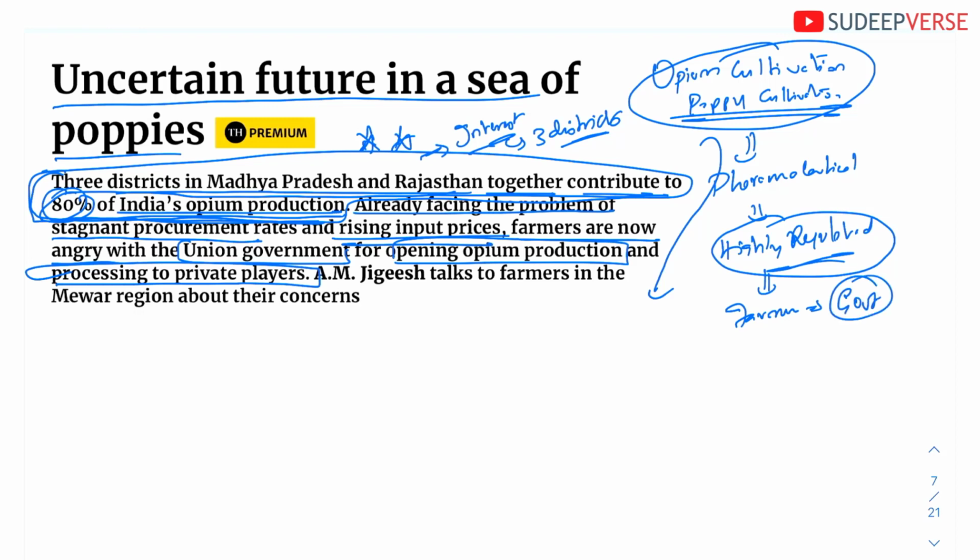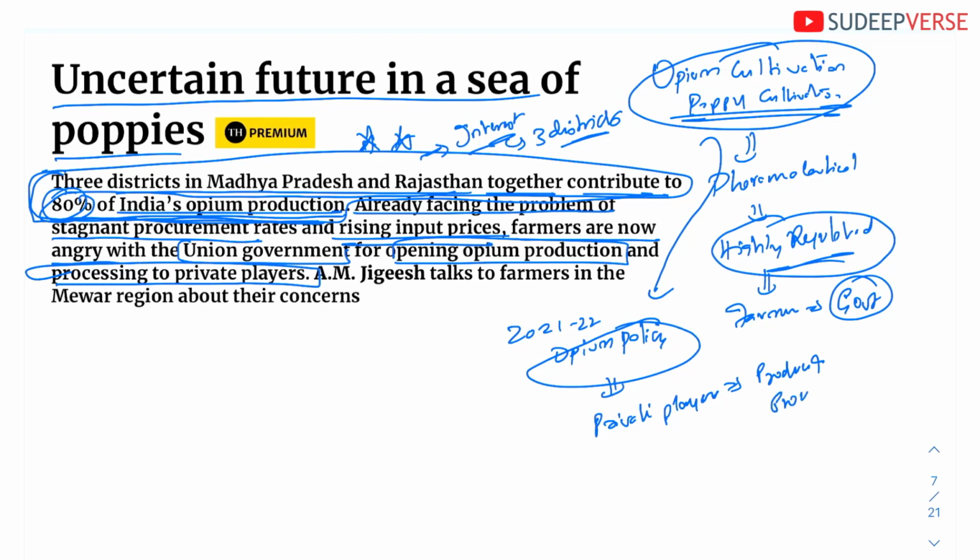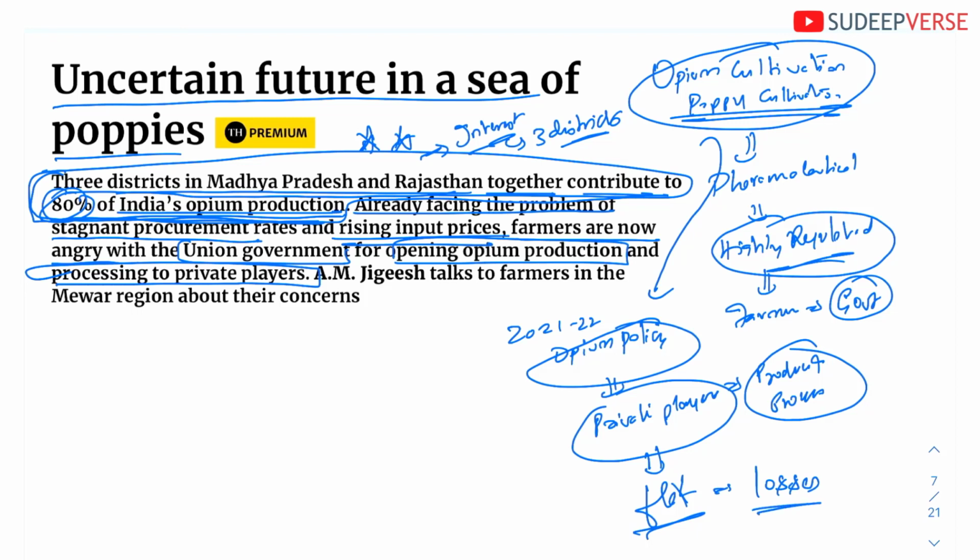Now, in 2021-22 the government came up with something called the opium policy. In this opium policy it has invited private players to both produce and process. This has invited flak from the farmer community, because they are already facing losses, and by inviting private players, they are going to incur even more losses. That is the issue that is happening.